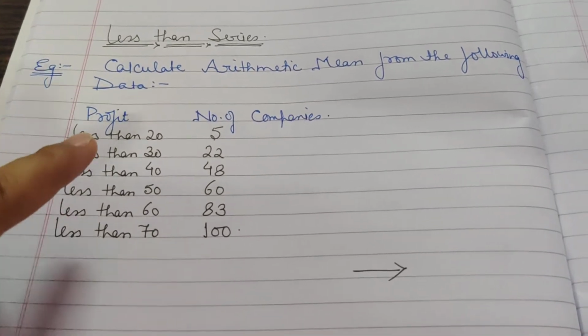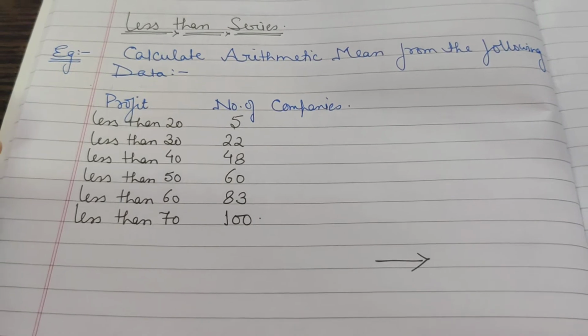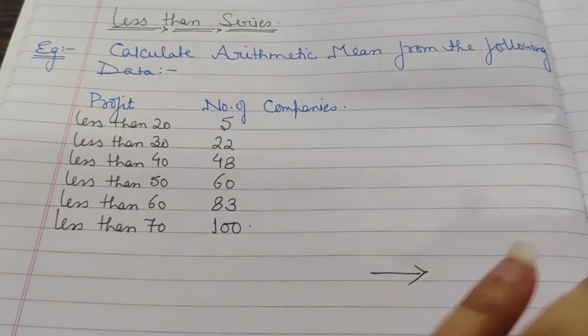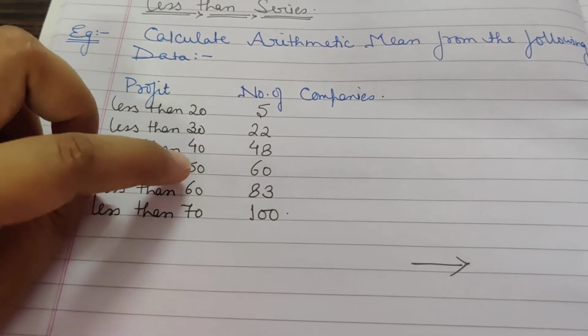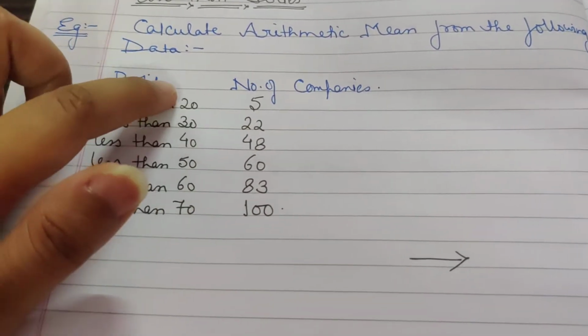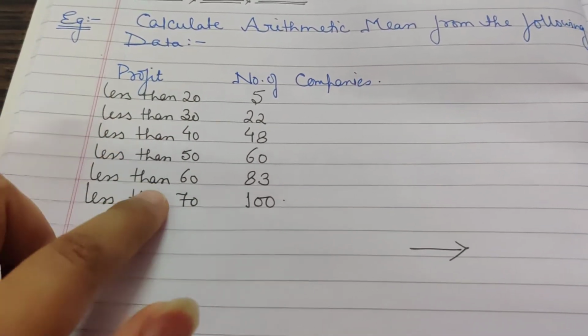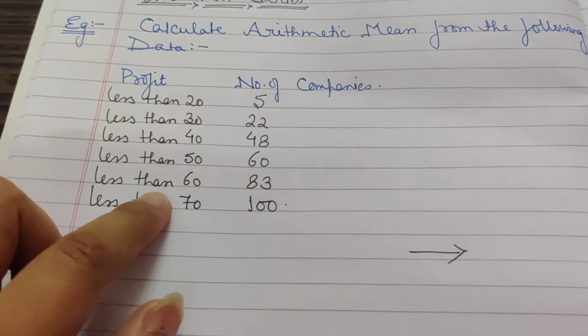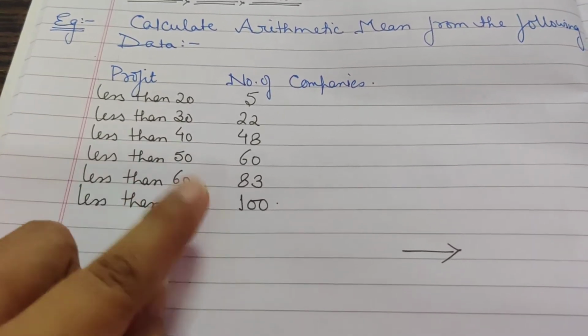Now children, how will we make the class intervals out of this? The difference between 20 and 30, 30 and 40, 40 and 50, 50 and 60, 60 and 70 is 10. It's 10 every time, so the class intervals will be of 10, 10, 10. For less than 70, the class interval will be 60 to 70.